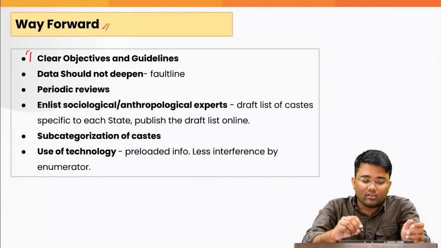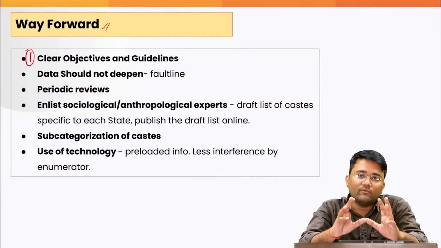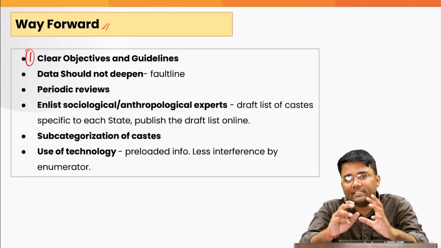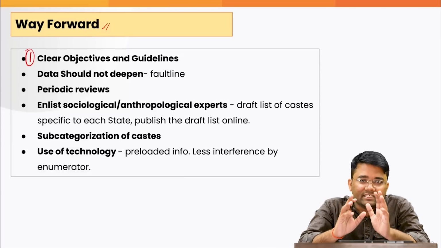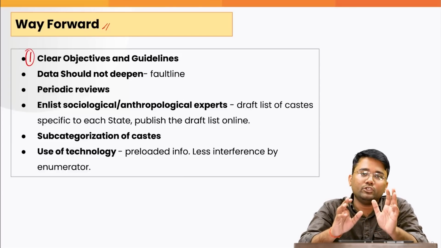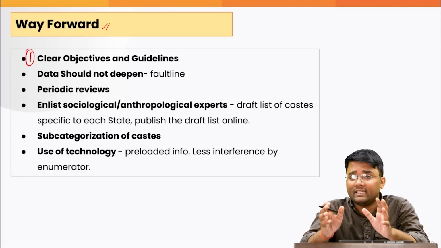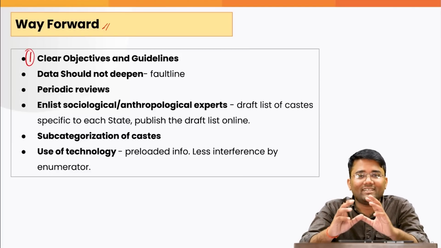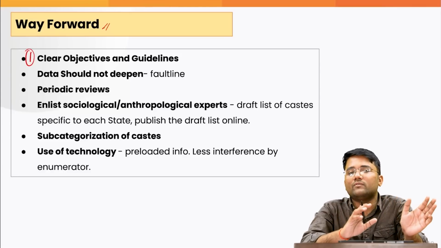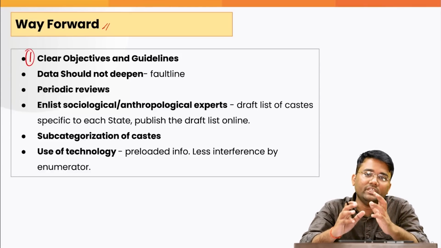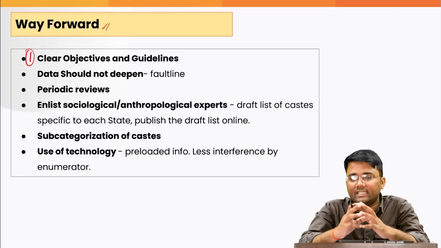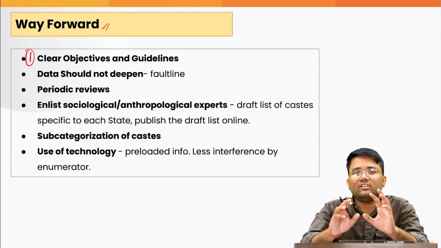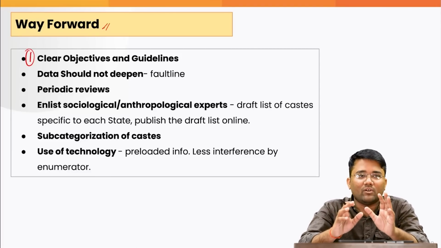First, we need to clear the objectives and the guidelines if we actually want to go for the caste census. Before even that, there is a need for proper deliberation in the society on whether there is a need for a caste census or not, or whether problems like low representation of these people in the jobs can be addressed well without going for the caste census. For that we need a proper deliberation and debate in the society, and the forum should be the Parliament of India, the forum should be the society.